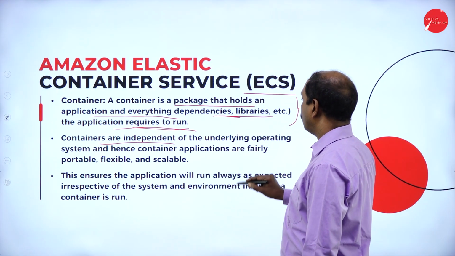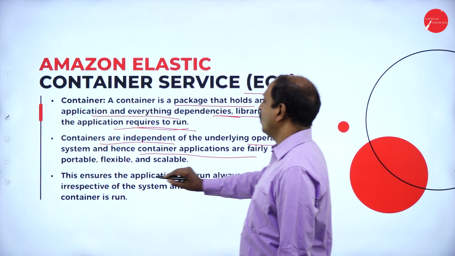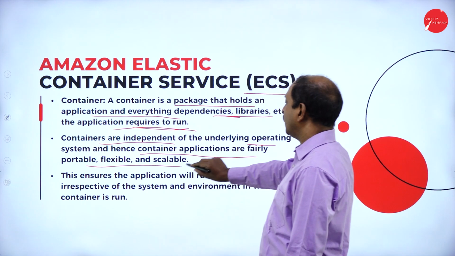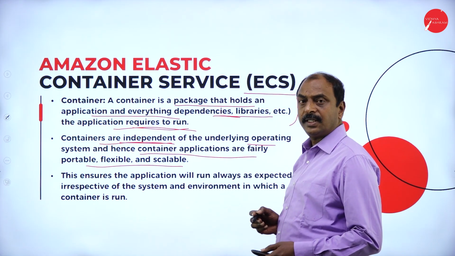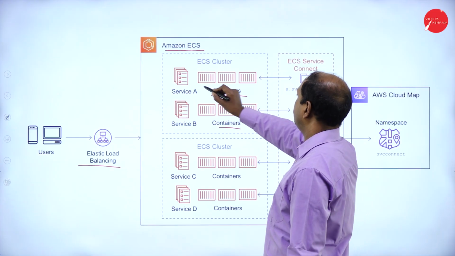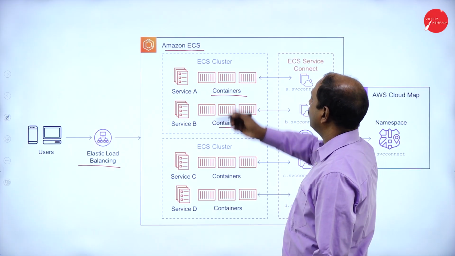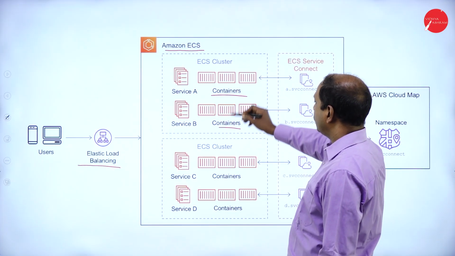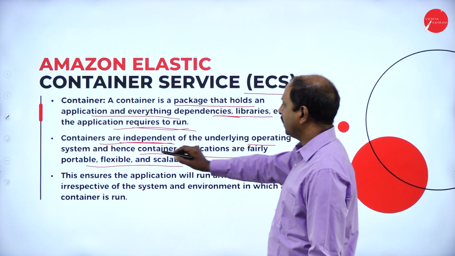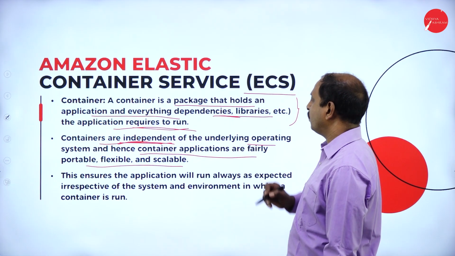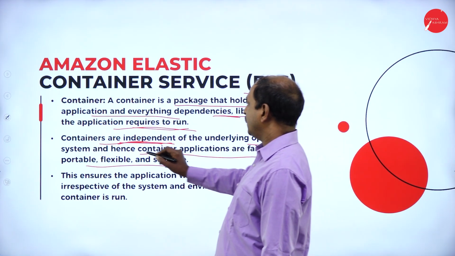Containers are independent of the underlying operating system, and hence container applications are fairly portable, flexible and scalable. What is the meaning of independent here? This container consists of many applications and libraries, as we have seen in the previous point, and all these are free from the infrastructure, the physical components, or software, different platforms.